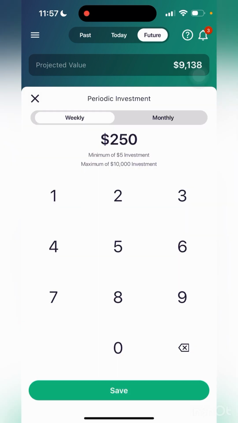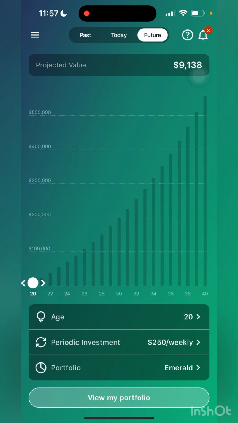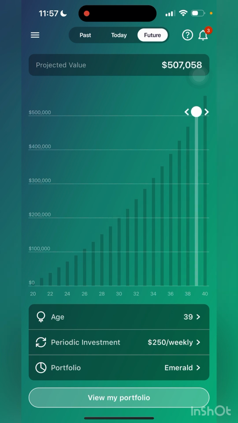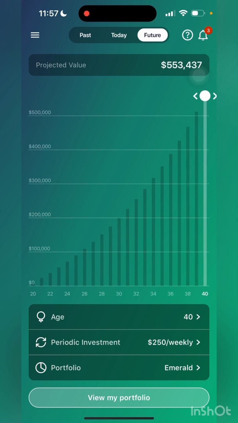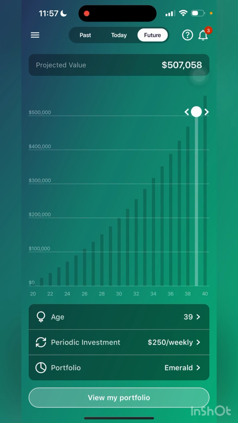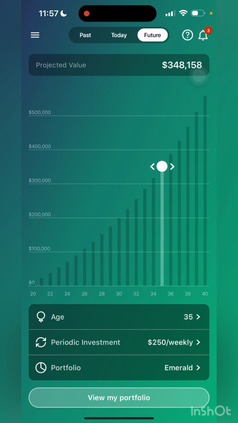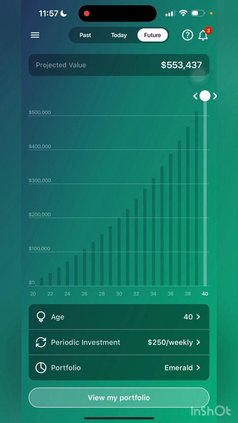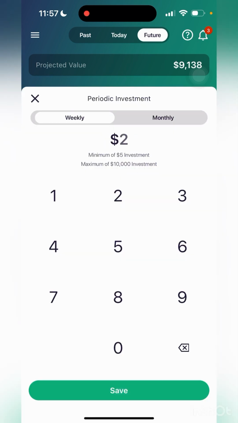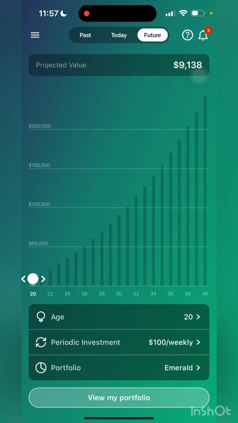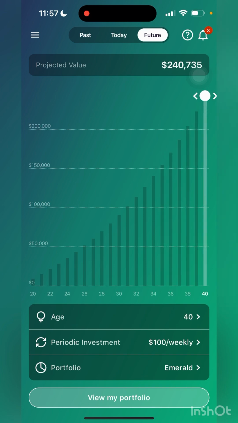Let's say that I put in $250 a week because I start getting paid more. By the time I'm 30, 200K. By the time I'm 40, 550K. And look, it's going up 50K, almost 50K a year. This is when the compound interest and the snowball effect really starts to take place. So I'm not worried about what the number's at right now. Technically doing around $100 a week, this is nothing. This is literally nothing. It's all about that long term and that snowballing compound effect.